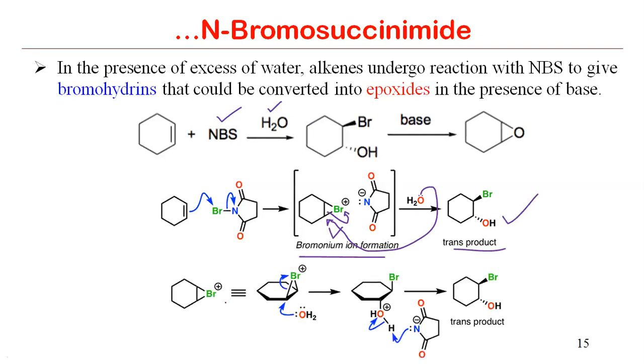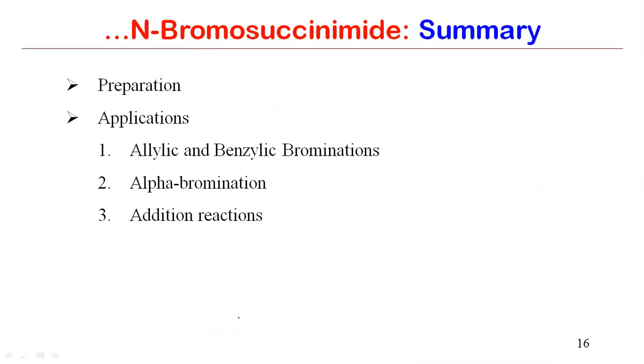All right, how is it formed? Because once it is a bromonium ion, we know that it will attack from the opposite face. This is just for your understanding, it is shown here. And then we know that this O minus is here. So this will abstract this hydrogen, generating this trans product. If you want to study more about this particular mechanism, then you can also follow this link. So this is there. All right.